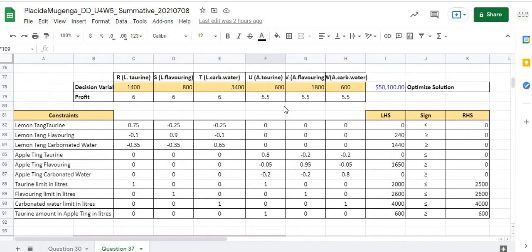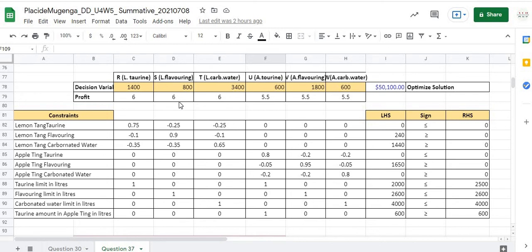As a recommendation, as observed from the table, the quantity of product and the profit for each product, I would recommend that Red Bull produce more lemon flavoring, taurine, and carbonated water, because the current quantity is still low, but regardless, they realize the max profit compared to other products.